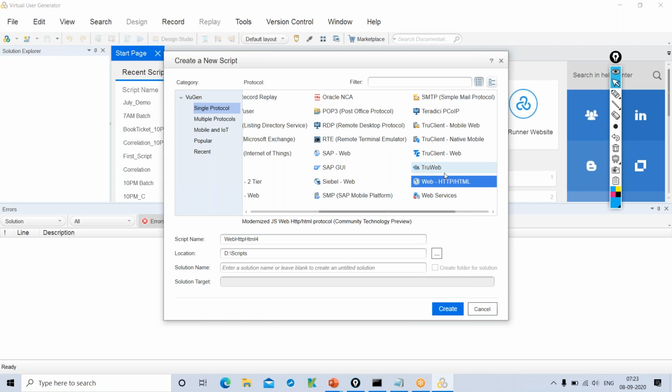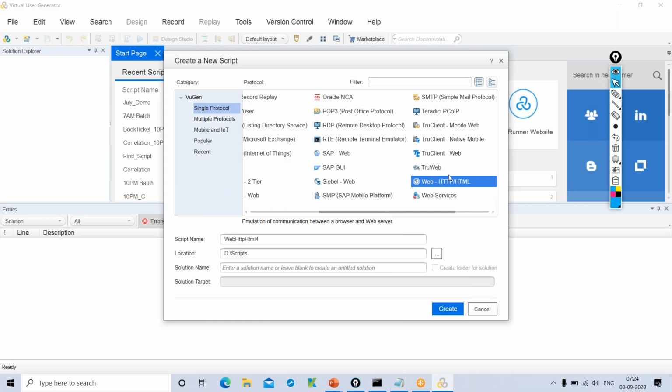So if you are testing any web application, select this Web HTTP/HTML. Based on the protocol only we'll select this. LoadRunner supports more than 50 protocols. It all depends on what technology your application is developed in, and what protocol is used for communication. But 90% of web applications use HTTP or HTML protocol only. We generally type HTTP or HTTPS www.google.com, right?